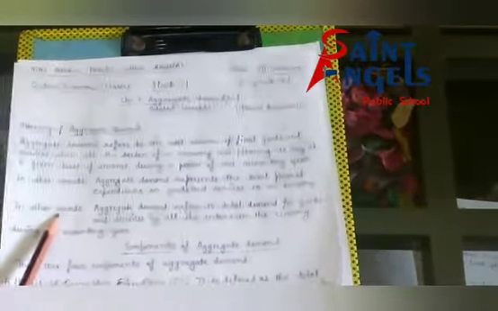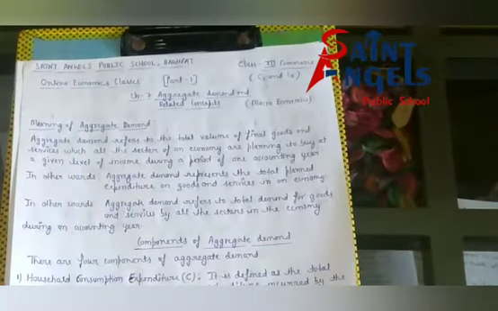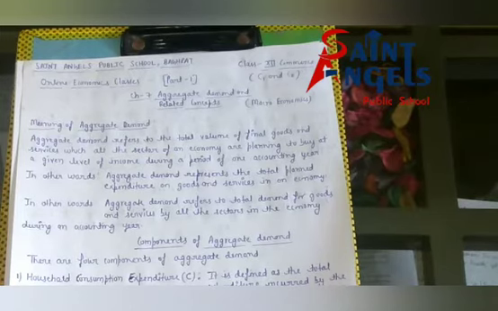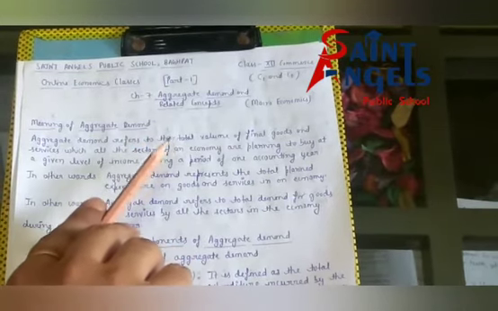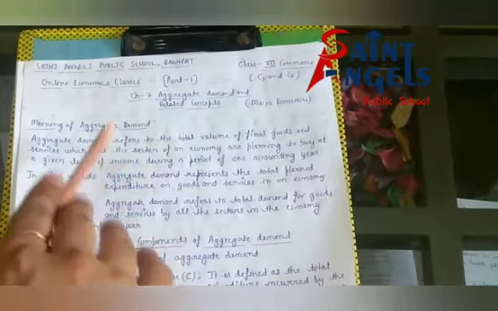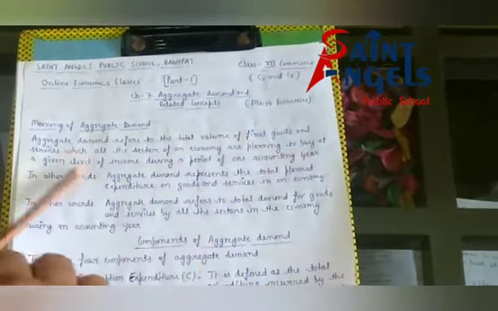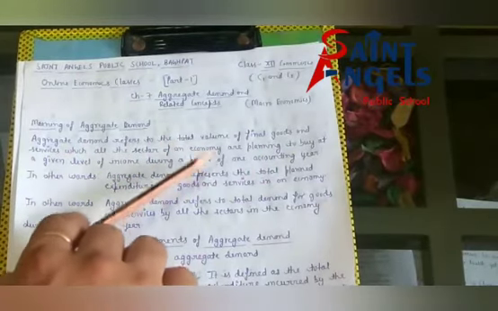I hope all of you have understood the definition of aggregate demand. Again, I am repeating, aggregate demand refers to the total amount of final goods and services which all these sectors of an economy are planning to buy at a given level of income during a period of one accounting year.